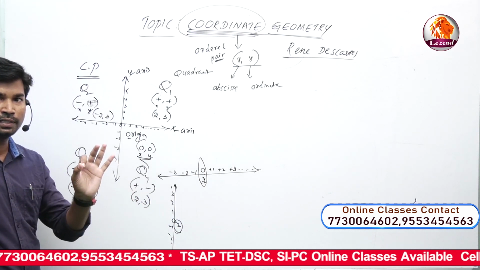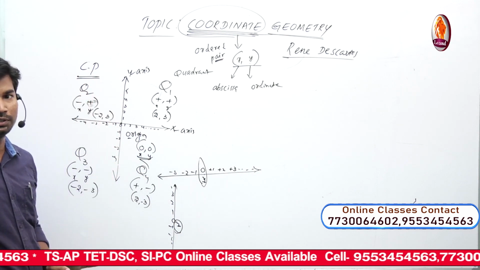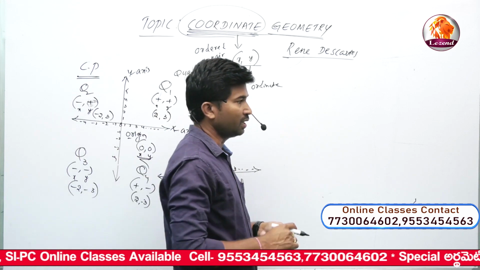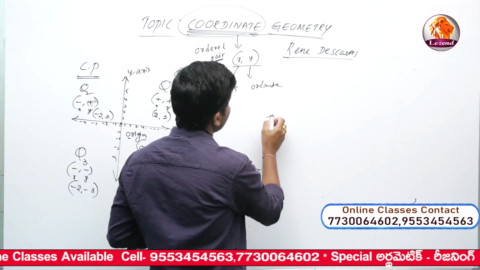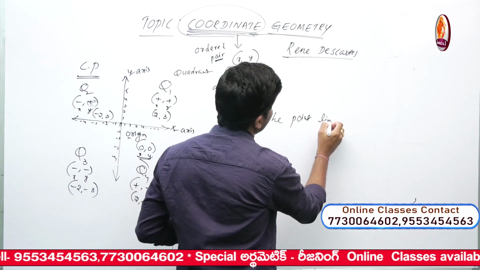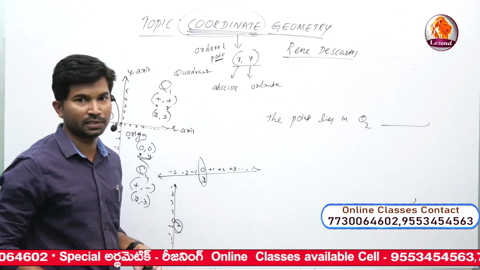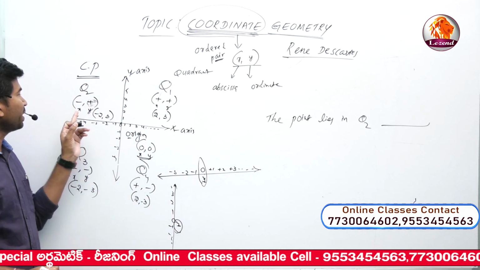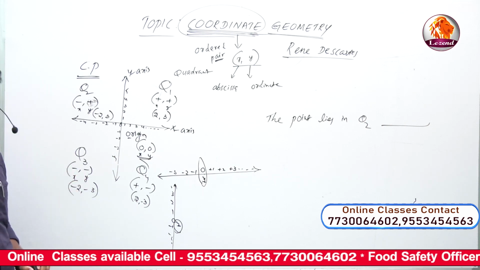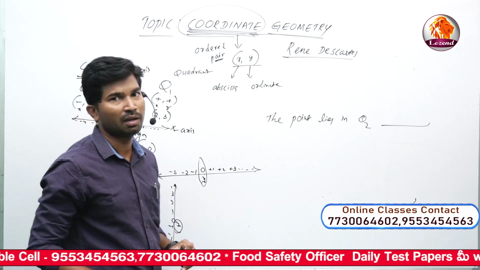The point on Q1 is dash. Options: it may be positive or negative, the elements of x and y. In options, the point that lies in Q2 is dash. For objective purposes again, Q2 we know is minus, plus, and Q3 is minus, minus, Q4 is plus, minus, and Q1 is plus, plus.